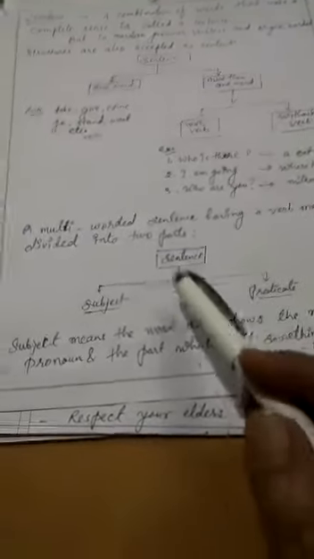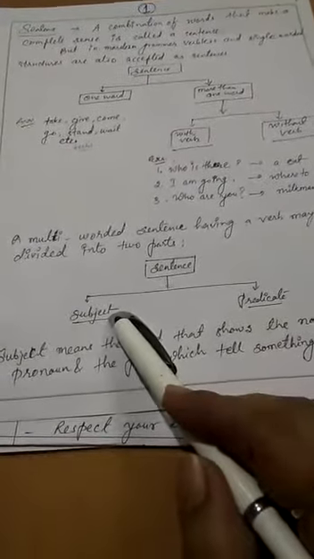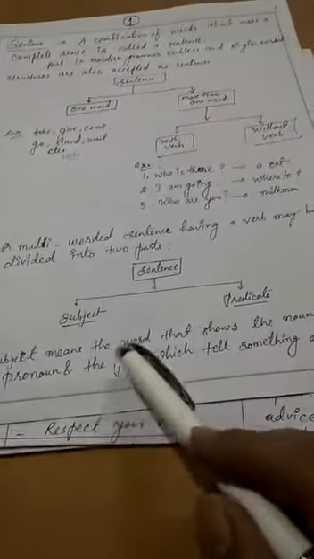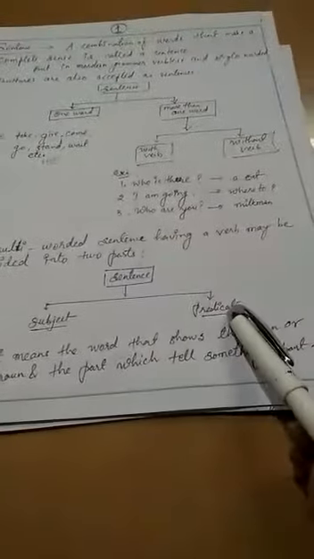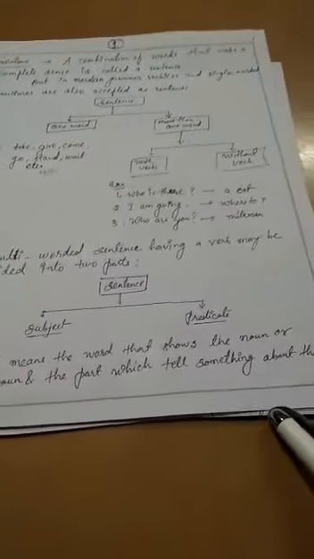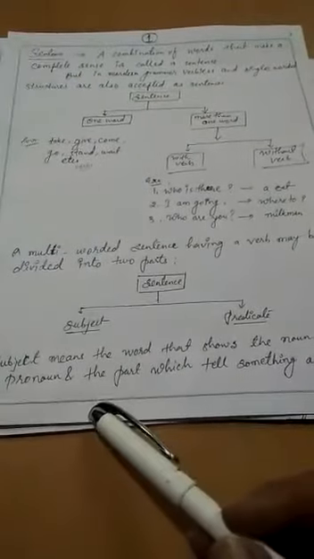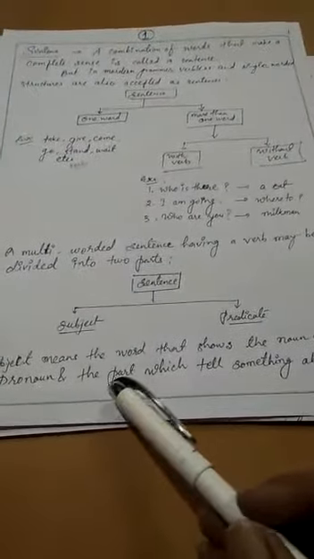No. So look here. First is the subject. Subject means the word that shows the noun or pronoun, and the part which tells something about the subject is called the predicate.